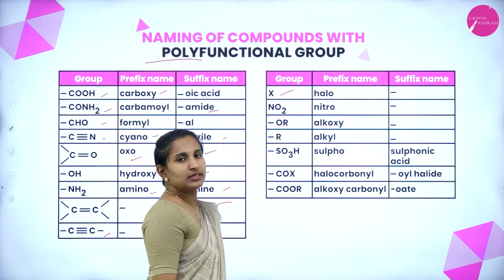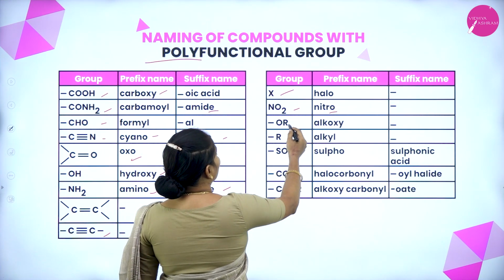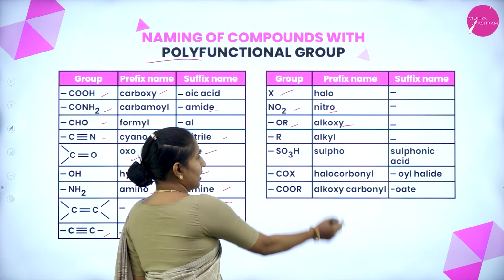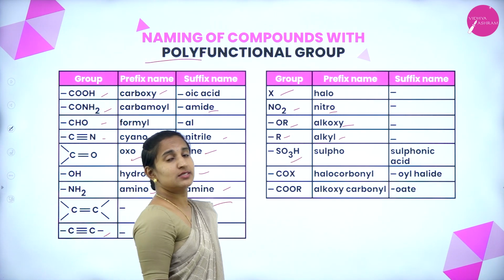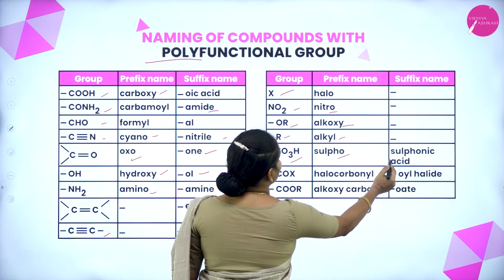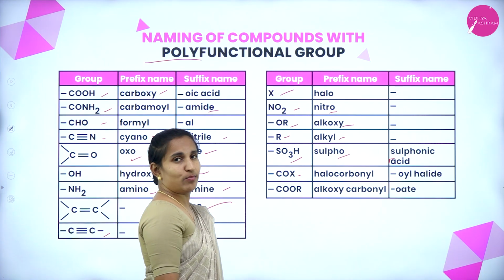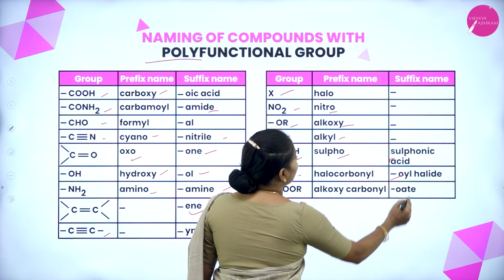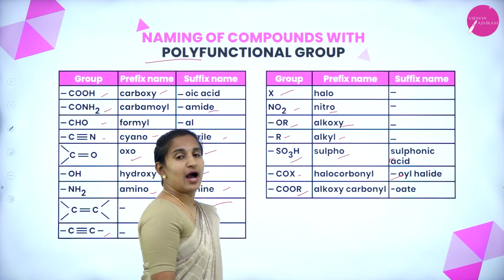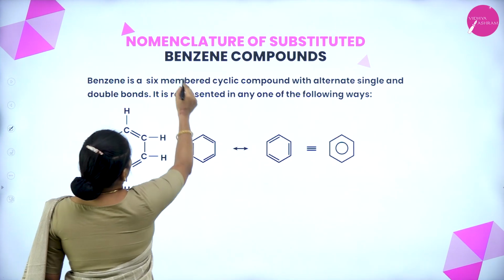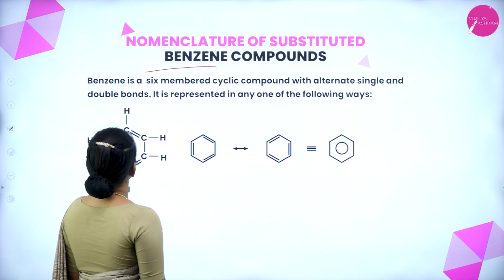X is a halo group, NO2 is a nitro group, OR is the alkoxy group, R is the alkyl group, SO3H is the sulfo group or sulfonic acid, COX is the halocarbonyl or acyl halide, COOR is the alkoxycarbonyl or ester.